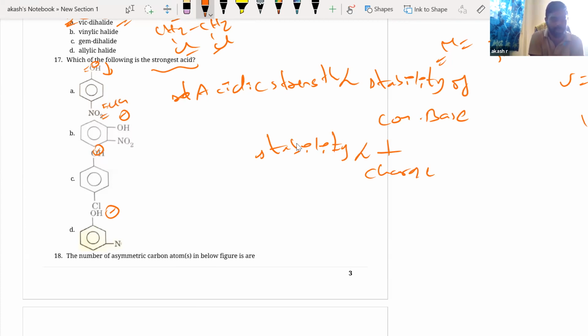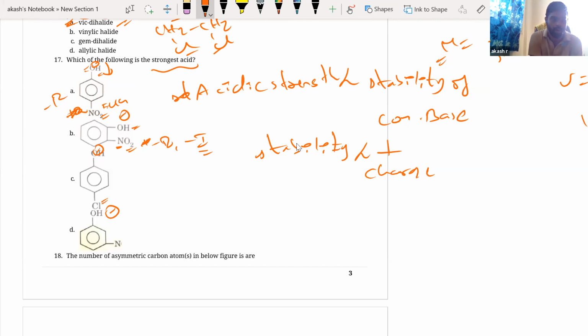It is there at the para position, so very good. This will show a minus R effect, obviously, and also minus I. The inductive effect also comes in because nitrogen is electronegative. And OH is there on the ring, with NO2 at the para position.